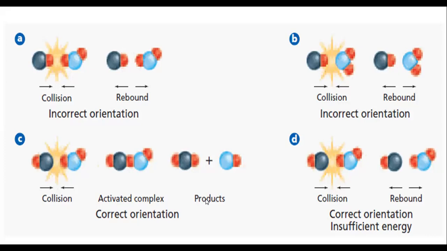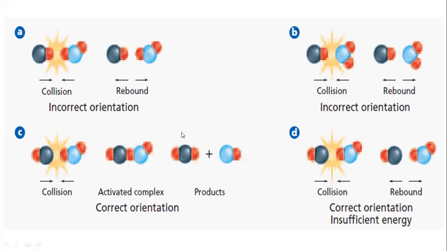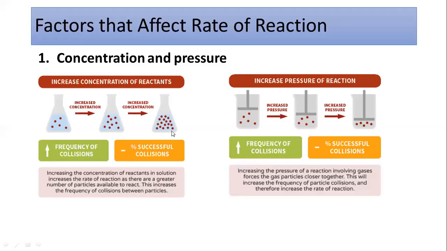So let's start with the first factor, and this is the concentration and the pressure. So always remember, when there is the concentration, actually we are considering the solution, and if it is the pressure, that means your reactants are in the gaseous form.